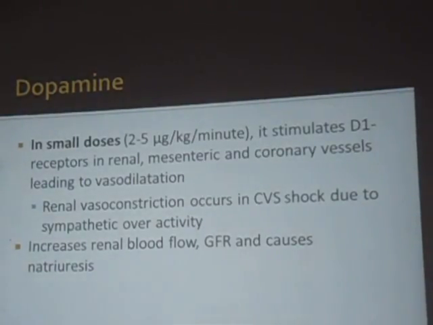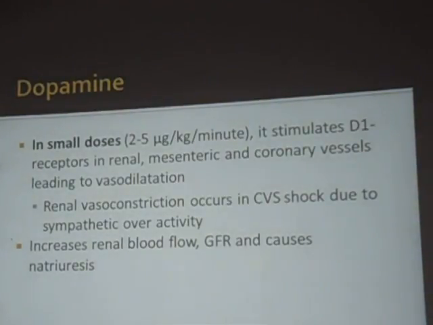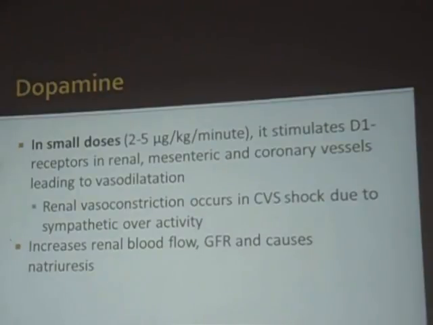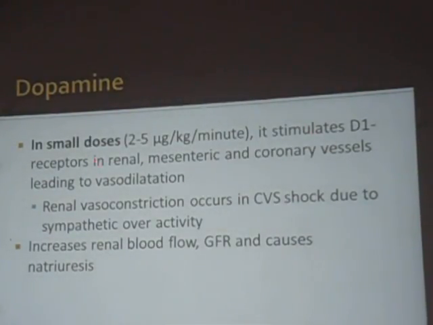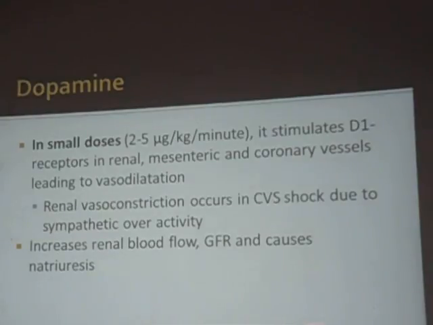The most common dosage that we give in the form of IV infusion will be around 3 to 7 micrograms. Okay, 3 to 7 micrograms we are giving as IV infusion in case of hypotension or hypovolemic shock. So here, 2 to 5 micrograms can stimulate the D1 receptors, renal and mesenteric, and lead to vasodilatation. The next effect will be increasing the renal blood flow, GFR, and causing natriuresis.